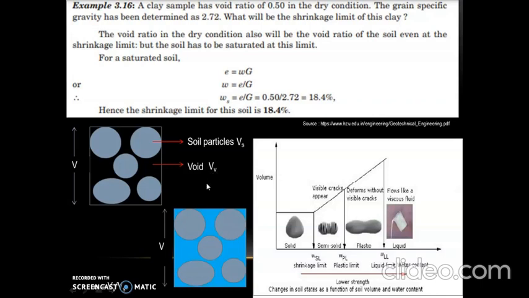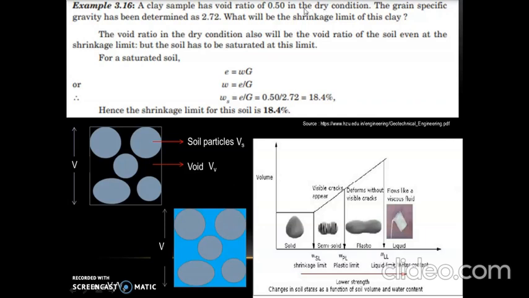And even if there is no change in the volume of voids, that is Vv, but there is change in volume of water, that is not considered to find voids ratio. We know that voids ratio is equal to Vv by Vs. So void ratio in dry state is equal to void ratio in saturated state. Hence we can use the formula e equals Ws G, where S is taken as 100%, that is S equal to 1.